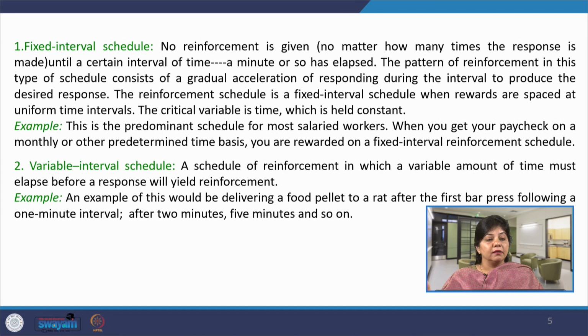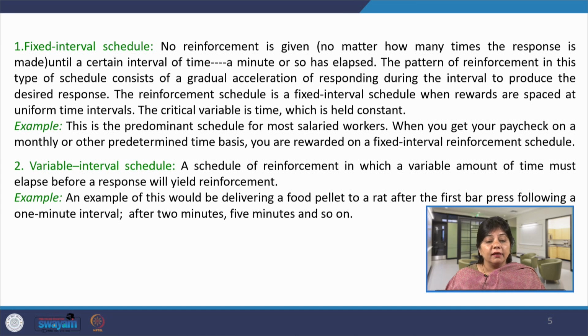This pattern of reinforcement in this type of schedule consists of a gradual acceleration of responding during the interval to produce the desired response. Whatever task has been assigned to the employee, he will perform that task accordingly until those 30 days have elapsed. So, the reinforcement schedule is a fixed interval schedule when rewards are spaced at uniform time intervals. Every employee will receive his paycheck after 30 days of his performance. During that time, it depends on an individual's desirability how much time he devotes to his job, because the task has been assigned. Either he can use all the 30 days or he can use only 15 days to complete his task.